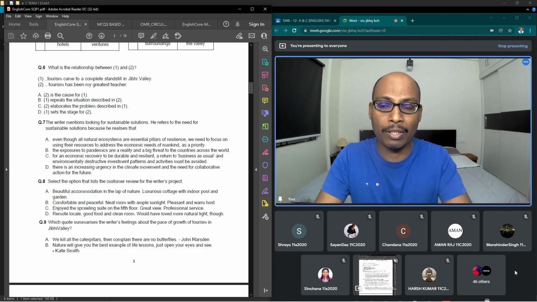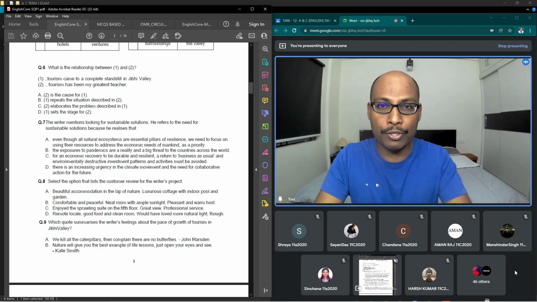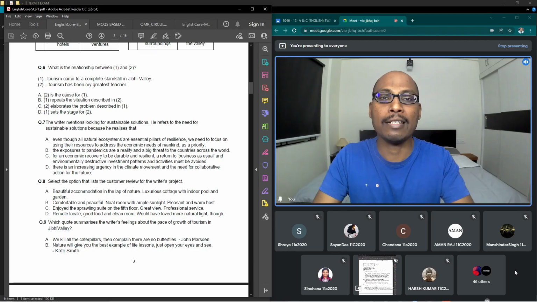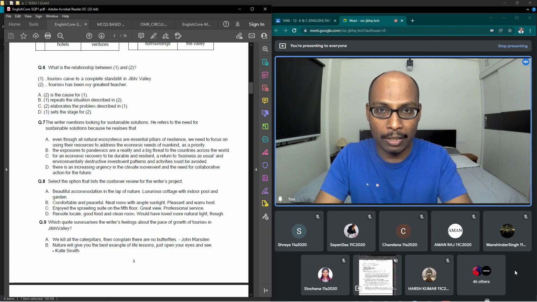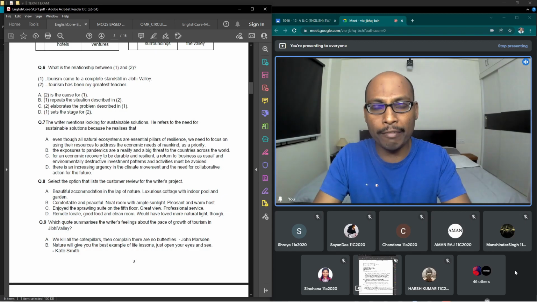It is the first time all over India that students are going to write the Term 1 examination, that too in MCQ format. So most of you have confusion, a lot of doubts, a lot of problems to face. But let me tell you one thing: as this is the first time CBSE is going to conduct an MCQ-based question paper in India, they are not going to set a complicated question paper, not only in English but also in other subjects. So the only thing is, you need to do it in whatever way you feel confident to face the exam, and go and write the examination, and then you attempt whatever questions you want to attempt.